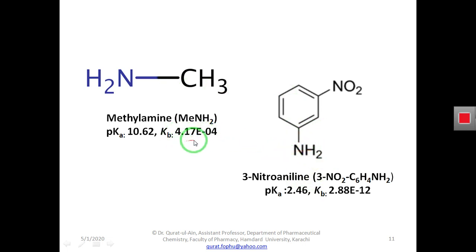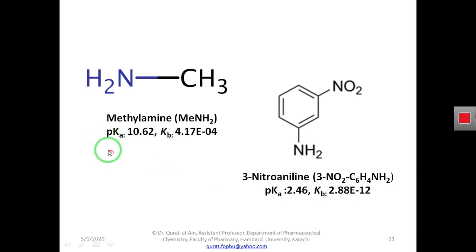So here we can see this amine has an alkyl group, that is a methyl group, and it is methylamine, and it has a Kb value of 4.17 E-04. In the case of an amine that has an aryl group, this is 3-nitroaniline. This aniline is an aryl group, and it has a Kb value of 2.88. What is this Kb and pKa?